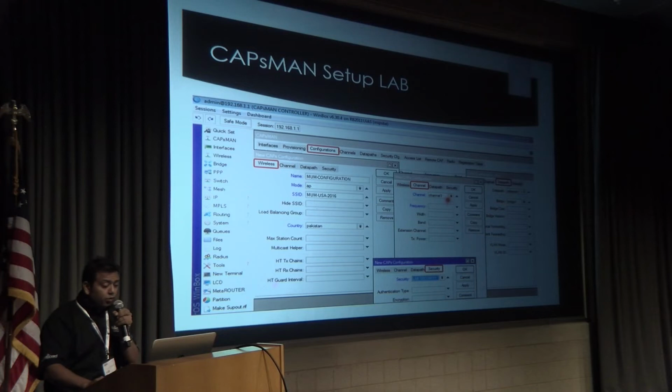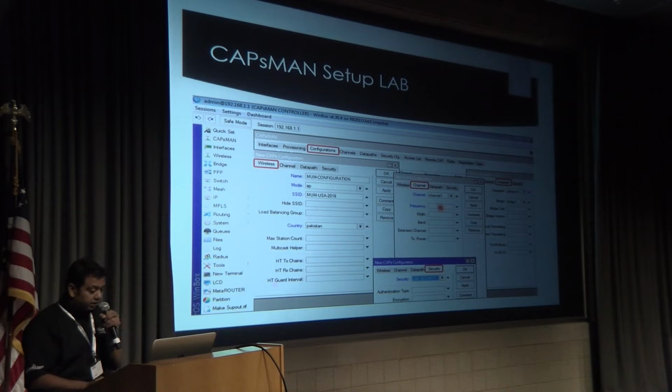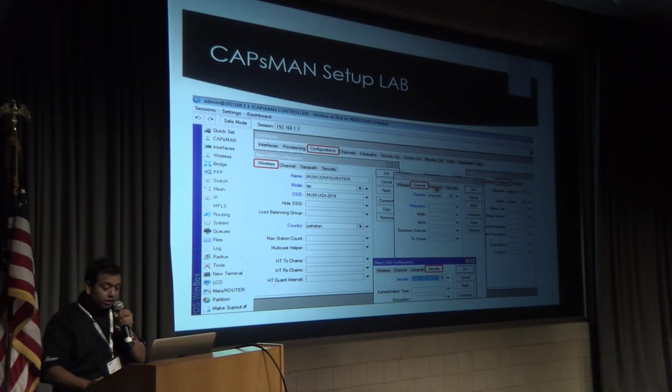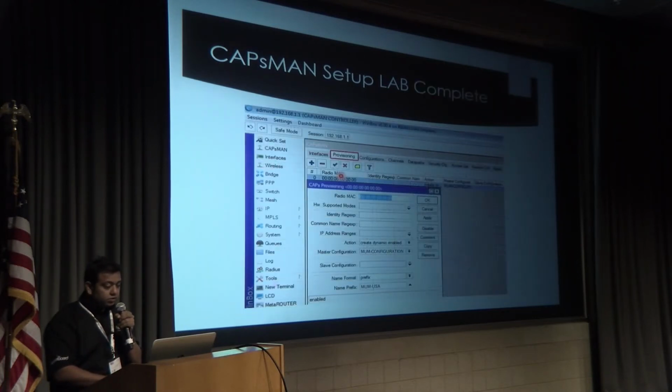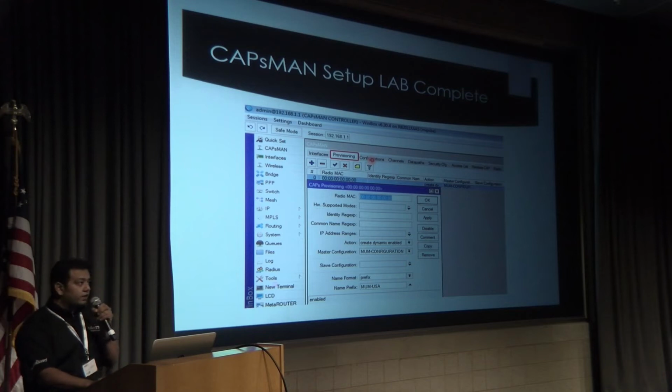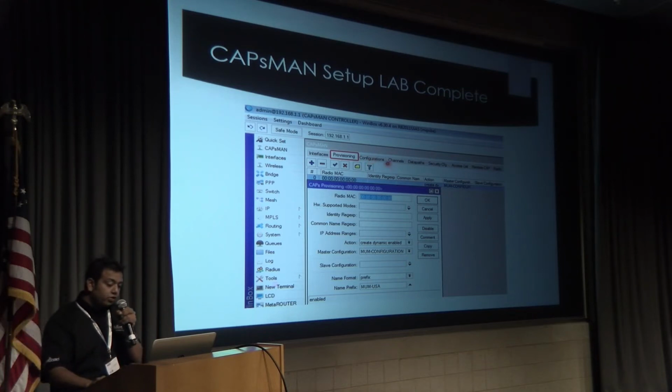So the settings which you do from here will override your parameters. Same for the data path which we have created, we can select it here. And also for the security, which you always need, you can make the security and mention it here. So that is the CAPsMAN setup. The last step, once you have made all three components, channel, data path, and security, you made one configuration, and you put these components into your configuration. And the final step, the configuration which you have made, you have to take into the provisioning rule.